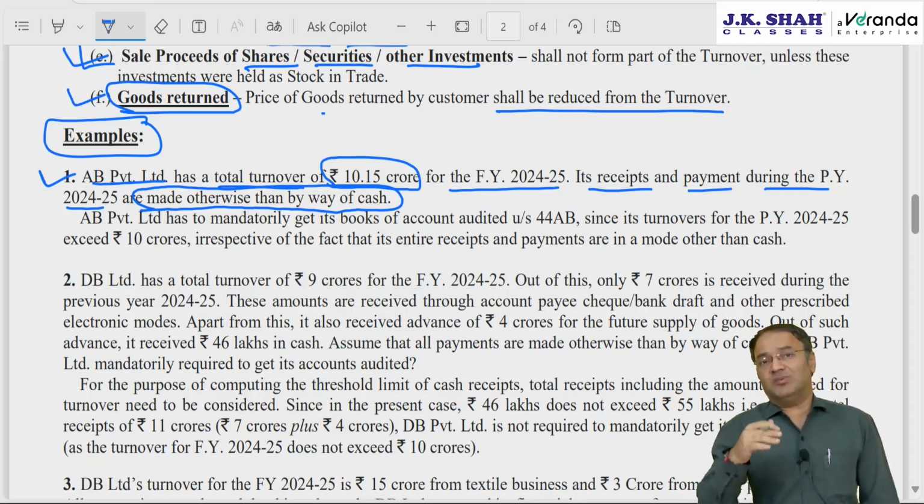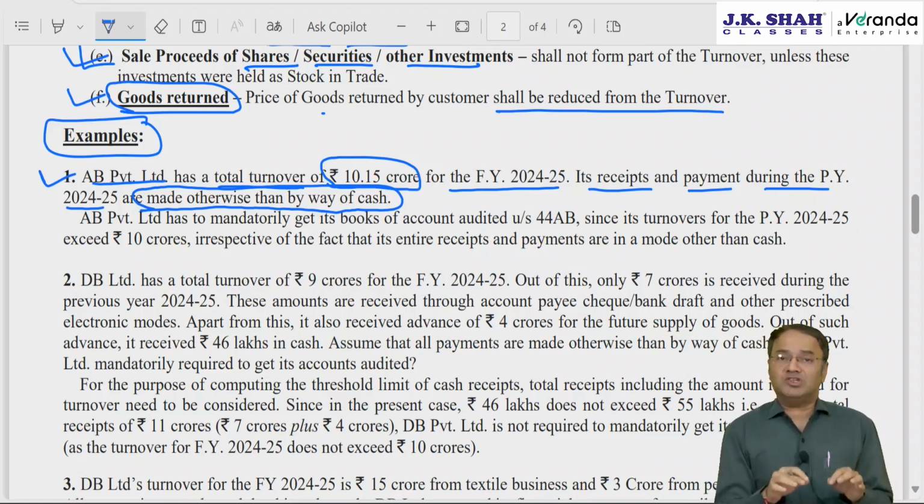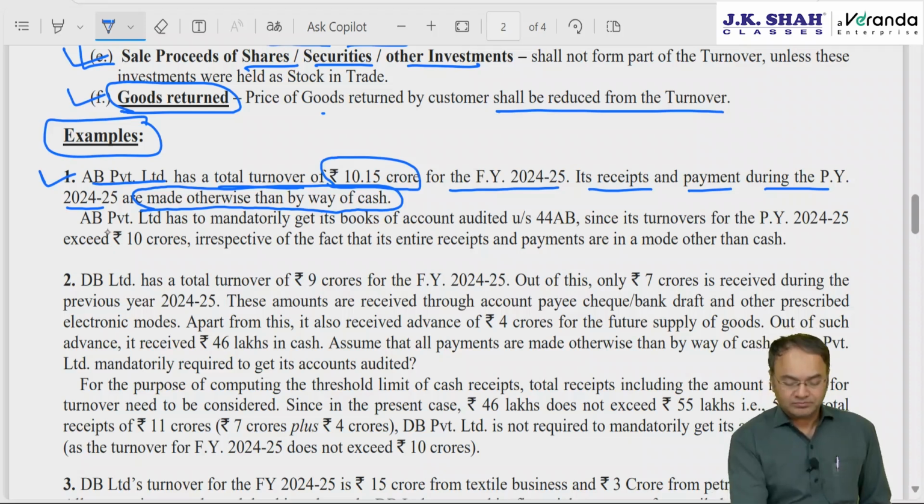Whether cash receipts and cash payments are exceeding 5% of the gross receipts for the whole year and gross payments for the whole year or not, that is not to be seen because turnover is more than 10 crore. That is to be seen only when turnover is between 1 crore and 10 crore. AB Private Limited has to mandatorily get its books of accounts audited because its turnover has exceeded 10 crore.